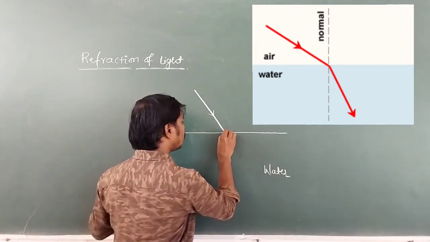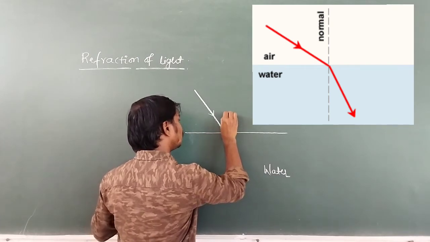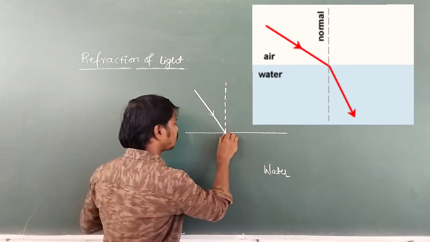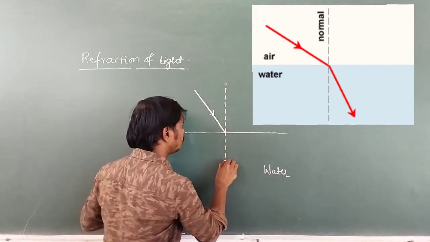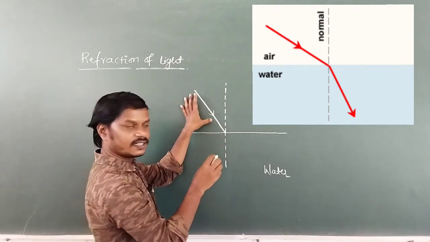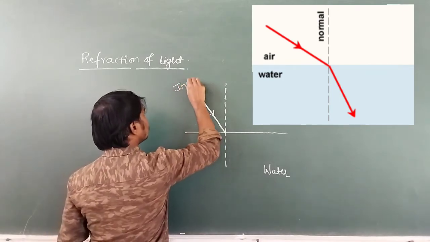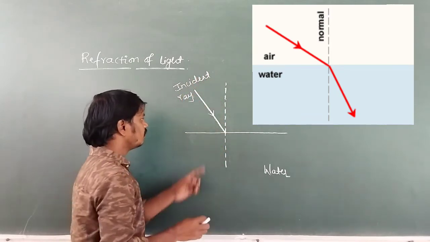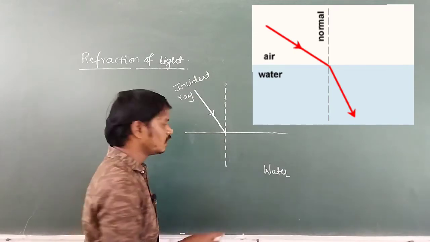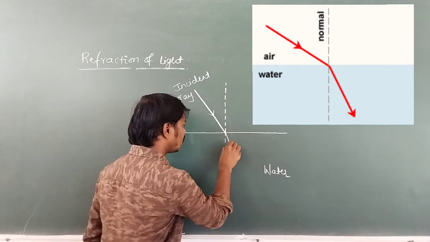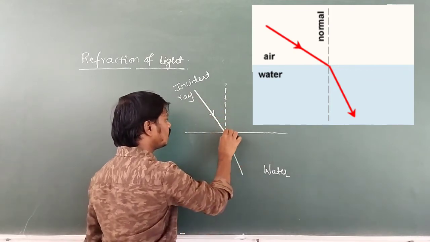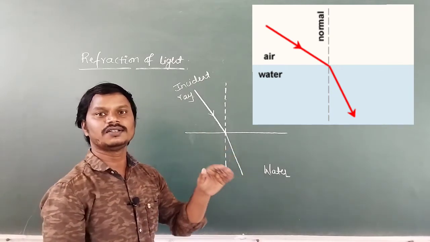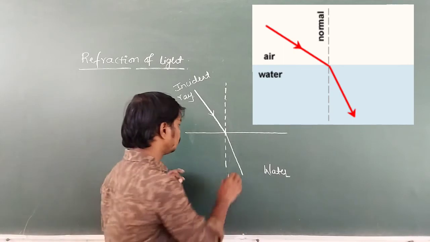So let us draw the normal at the point of incidence. What is the use of the normal here? In order to find the angle of incidence. Now this is the normal, and this ray is called the incident ray. When this ray enters the second medium, there is a change from its original path, due to the change in speed of light.